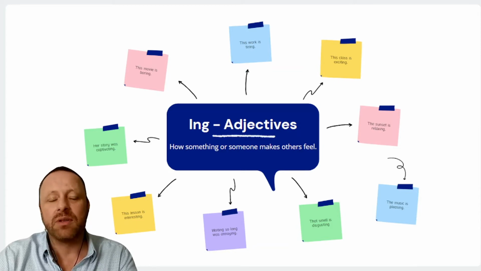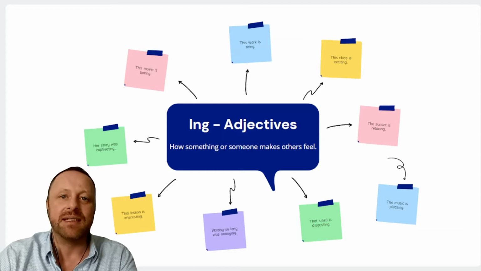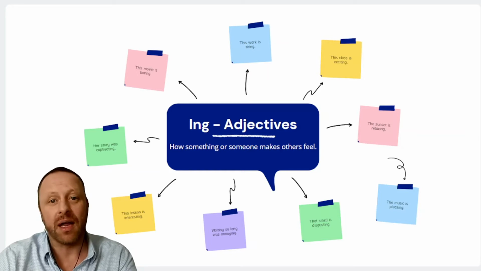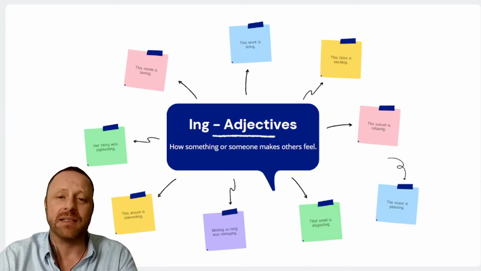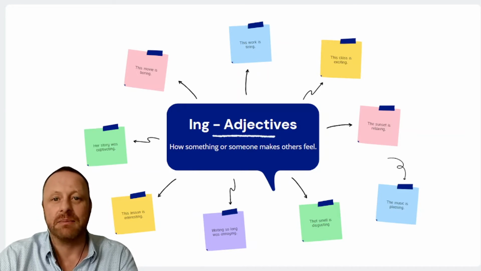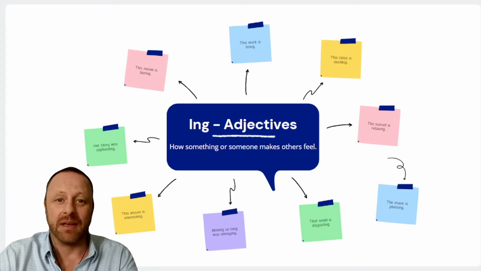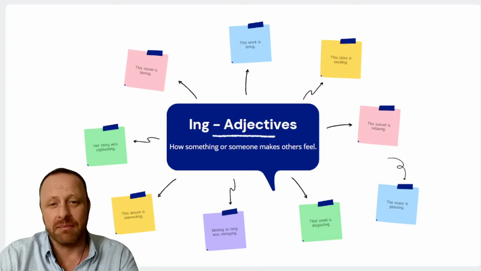So when we talk about ing adjectives, it is anything or person or animal, or it can be a situation, it can be an event like a concert, it can be a job, it can be anything essentially that